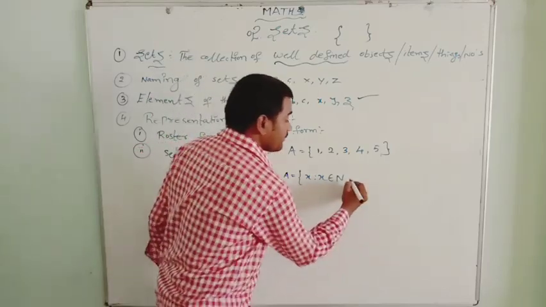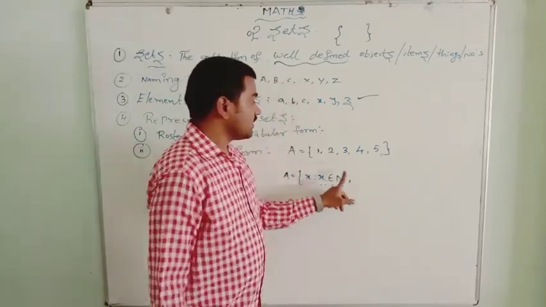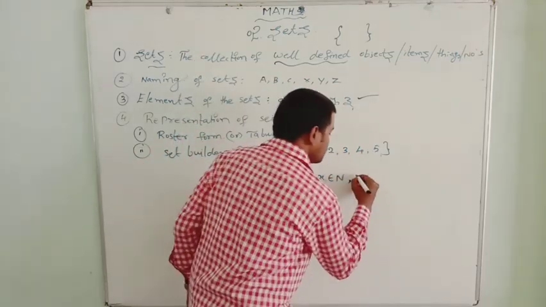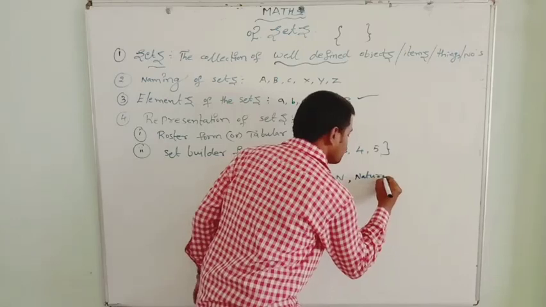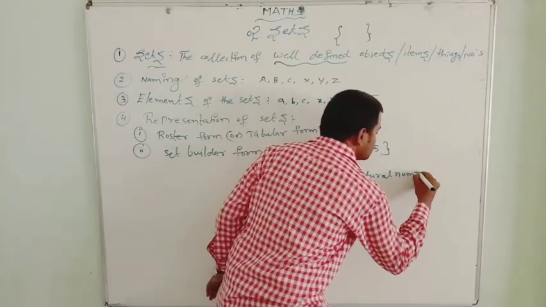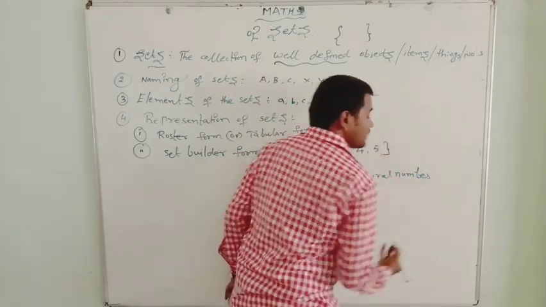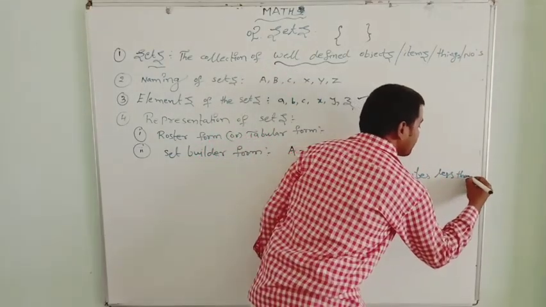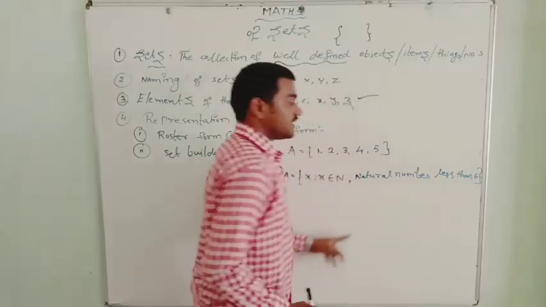And here, what are these actually? These are the natural numbers, less than 6.